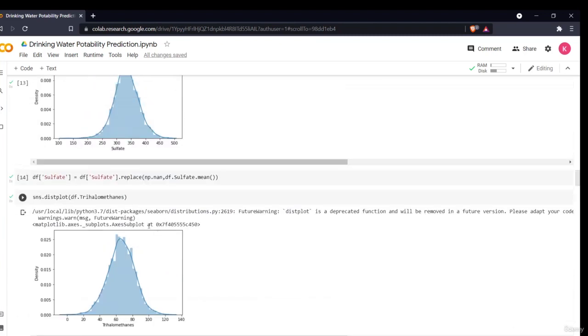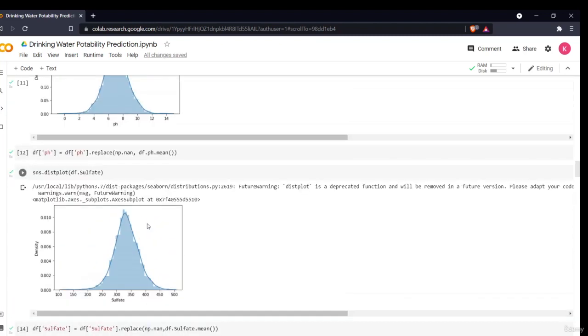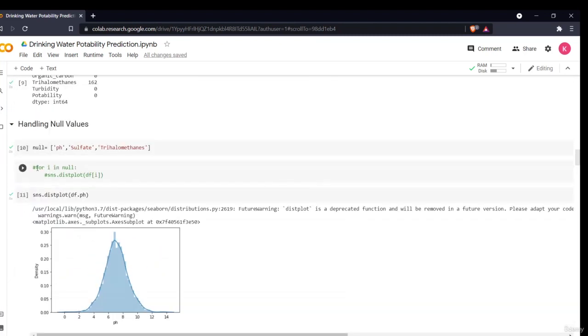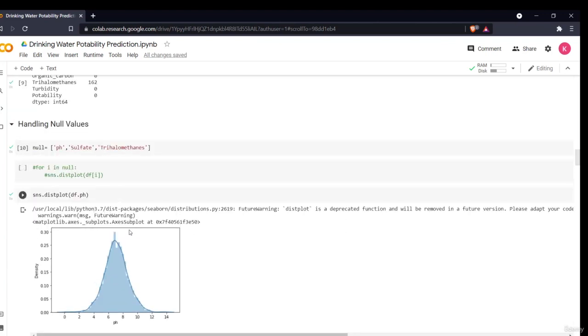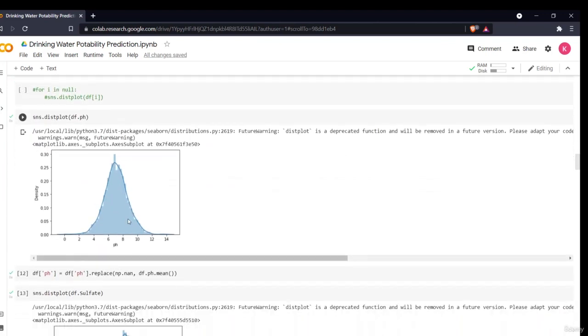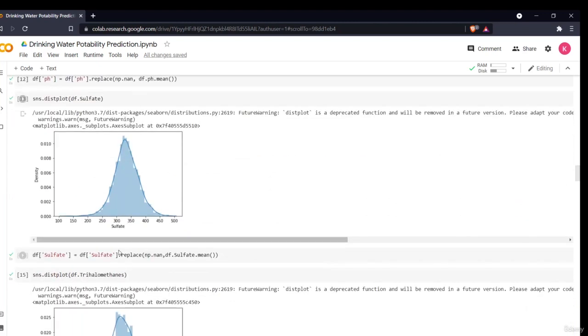Now I have written several different functions here, but what you can also do is write a for loop. For i in null, I have created a list for these three. Then I'll say sns.distplot. You don't have to write this again and again. It will just plot the curve for all three at the same time. You can use these little hacks to make your code shorter, but in order to make you understand, I have written this again and again.